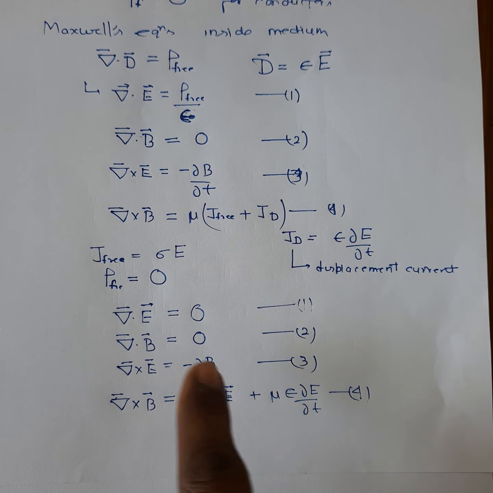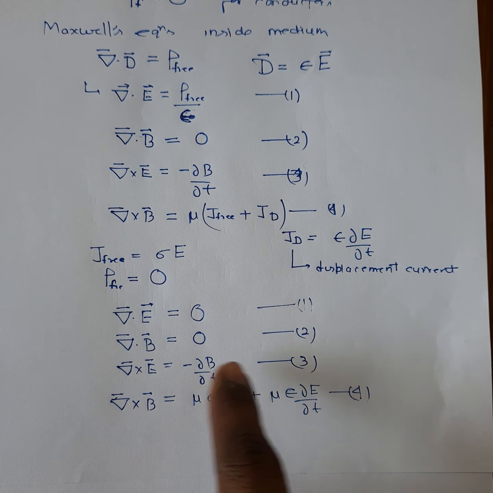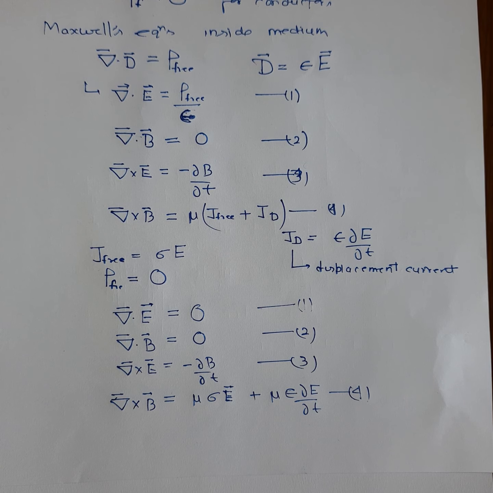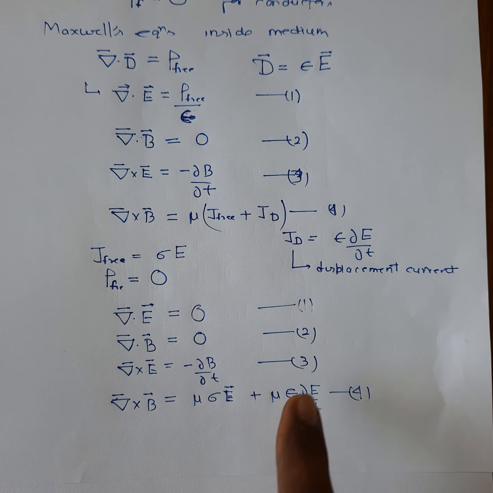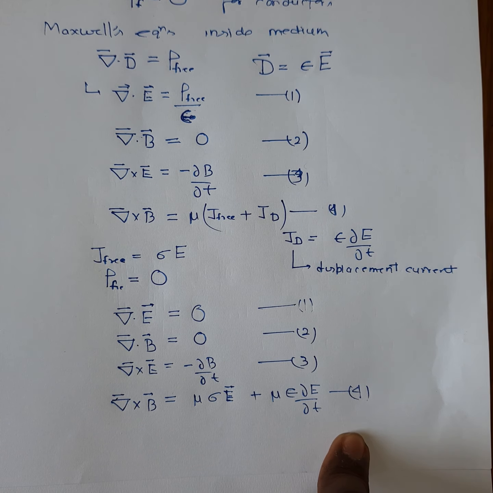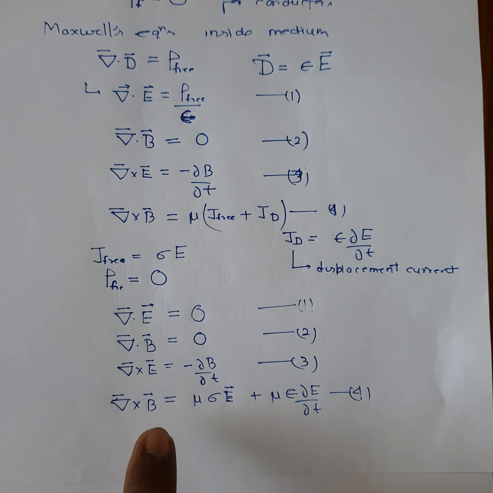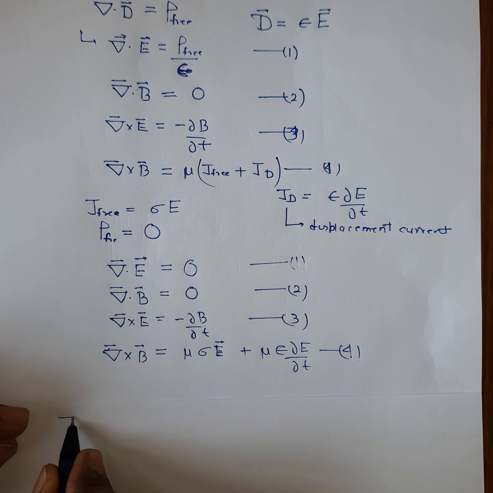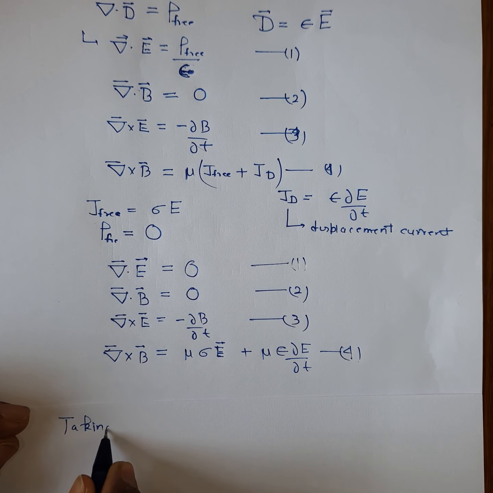So you see that these are coupled equations of electric field and magnetic field. In order to deduce the behavior of electromagnetic wave propagation inside the conductor, we must have a wave equation. So first we will find the wave equation for electromagnetic waves inside the conductor. To find the wave equation, we should take the curl of equation number 3. Now taking the curl of equation number 3.